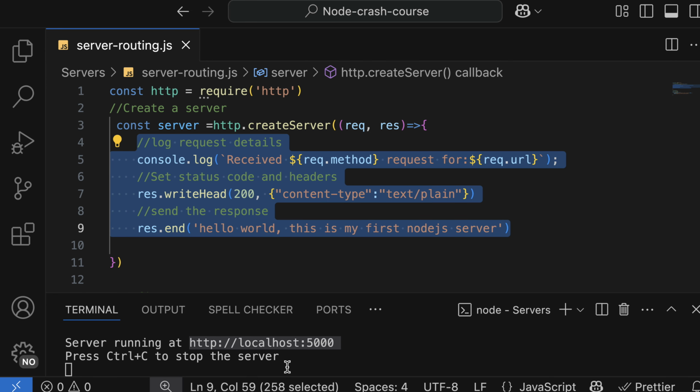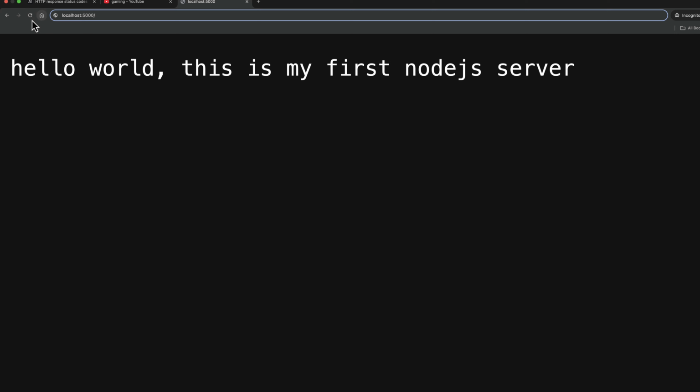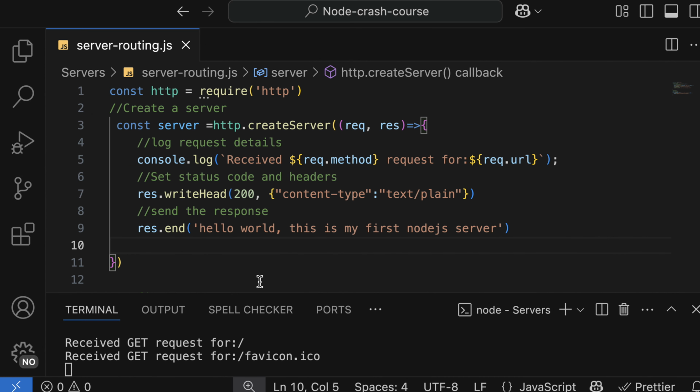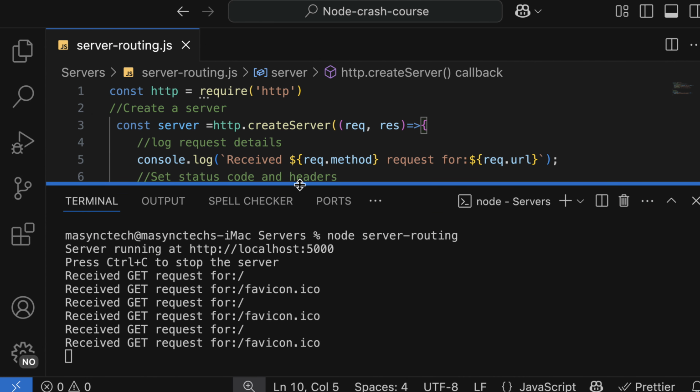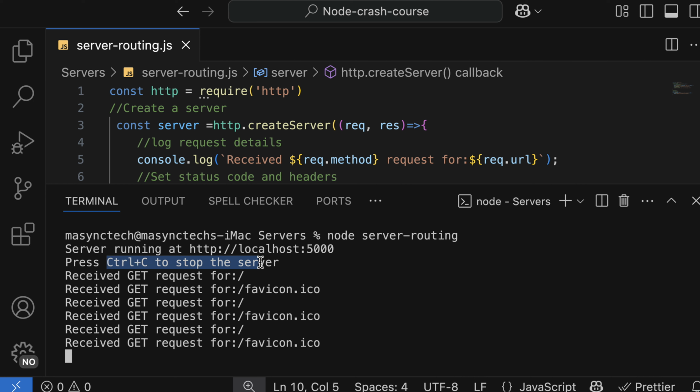At the moment, we are not seeing any log, "received the method on this URL." So here I'm going to reload the page. As soon as I reload, I am making a request to a server. If I reload now, let's check the terminal. The server has responded with this information: "received GET request from this path," and that is the home page, which is the /. And to cancel, use Ctrl+C to stop the server.